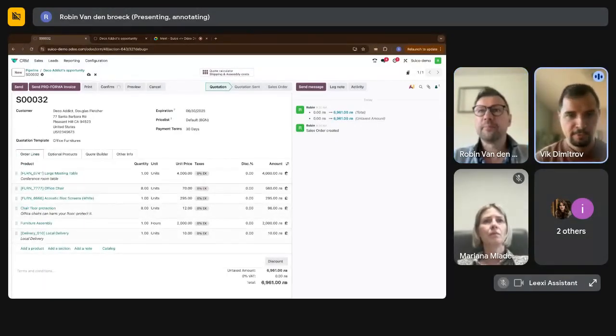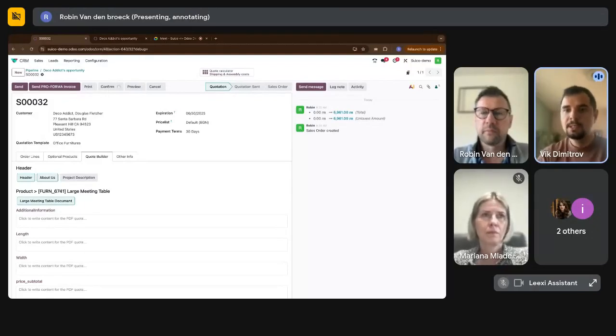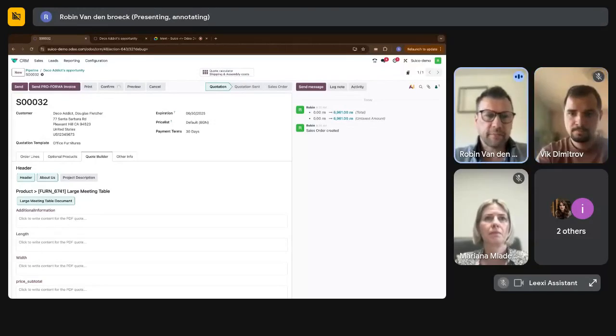I just want to pause for a sec here. Yes. Being a marketeer myself, not just from a marketing point of view where you could add the presentation or the company overview, but here, speaking of the business of Suico, you could add the spec sheets, very particular per product. So that means that this quote builder could be even attached to a specific product, and we could be adding all the spec sheets per product. And once we are sending the quotation, we have everything in one place that looks and feels the same, and also builds the reputation and the brand equity further in front of the customer. Yeah, exactly.